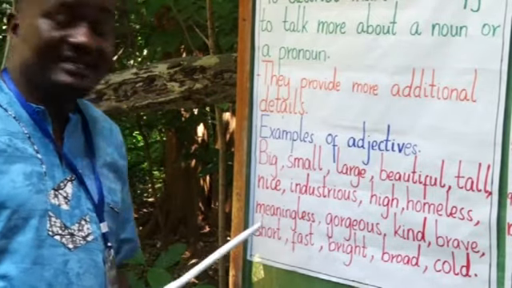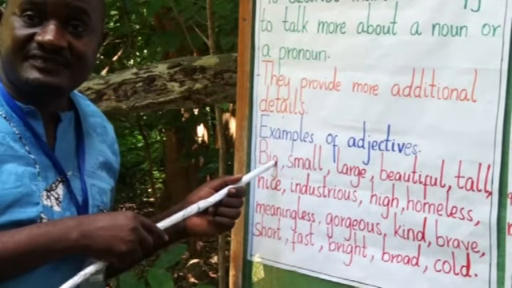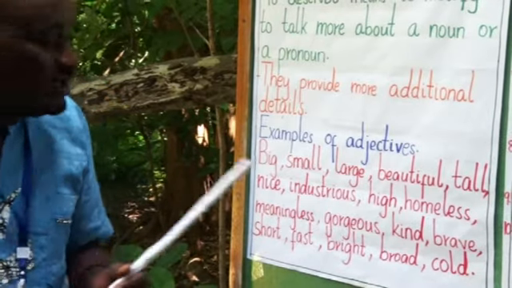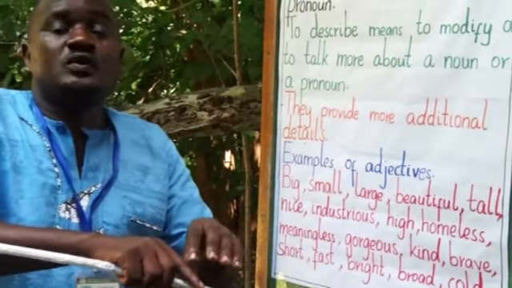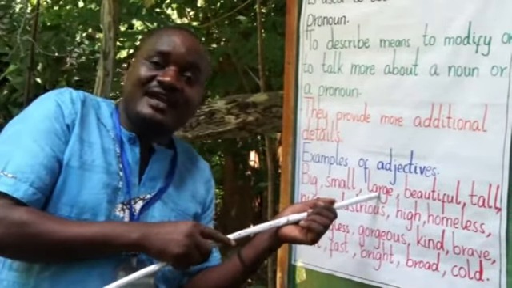For example, you can say our school is big. The word big is an adjective. Our class is small, so the word small is an adjective. You say that our school is large. What makes the school to be large? That is an adjective.